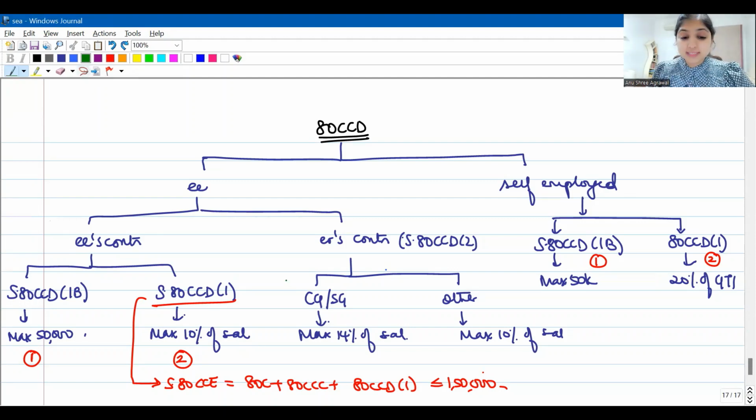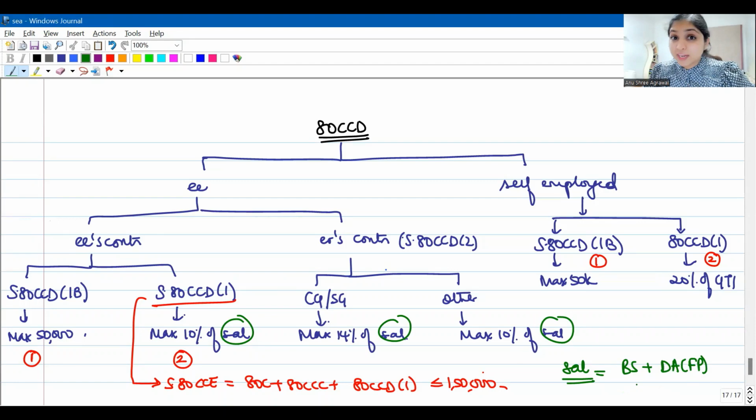Okay, now understand, we're using the word salary in all these places, guys. Now what do you mean by salary over here? Salary would be basic salary plus DA forming part. See, you're very used to writing basic salary plus DA forming part plus employees turnover based commission. But here I will not consider commission. Here salary will be just basic salary plus DA forming part.